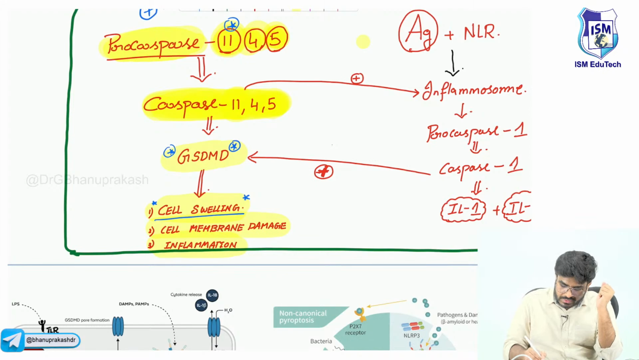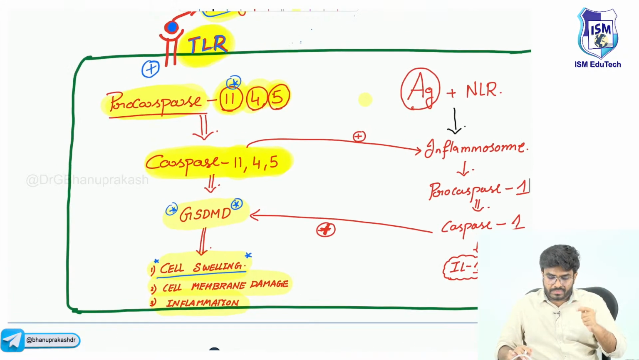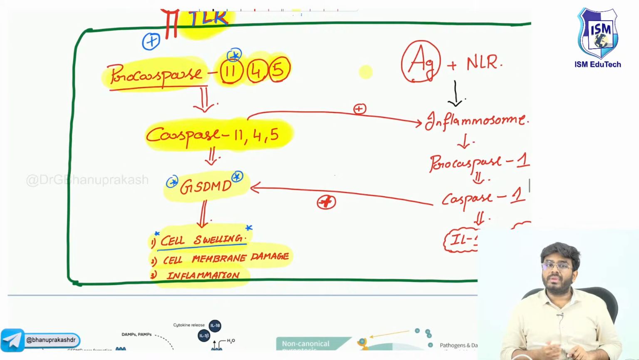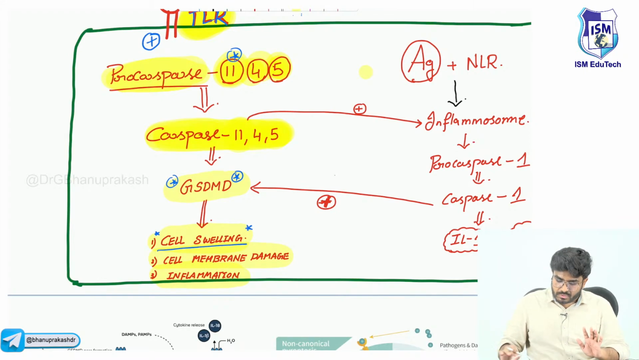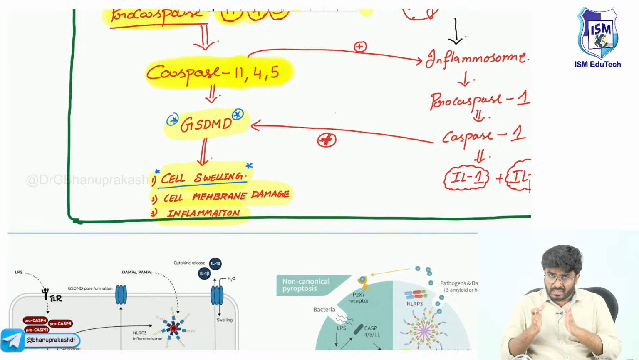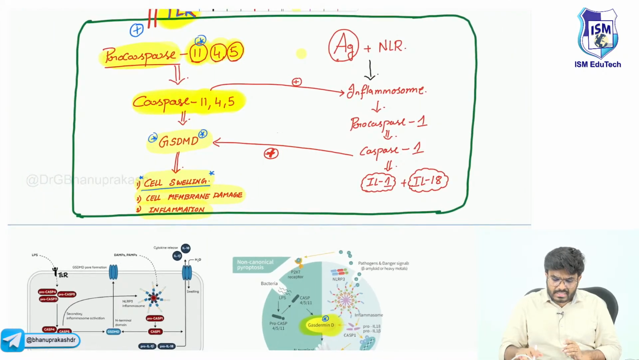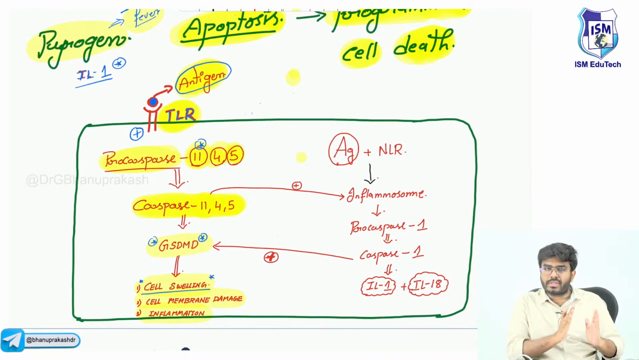So this GSDMD is going to be produced. Bacterial antigens are going to bind with the toll-like receptors. Once the toll-like receptors are activated, they will convert procaspase number 11 into active caspase number 11. Caspase number 11 is most important. Now this caspase number 11 is going to activate the gasdermin. Gasdermin is the one which causes the cell membrane damage. So this is one half of the story.